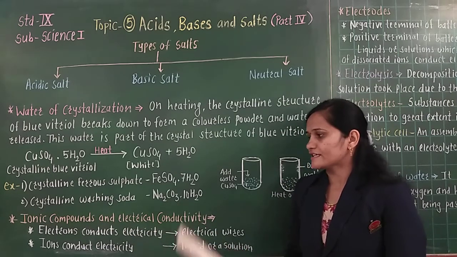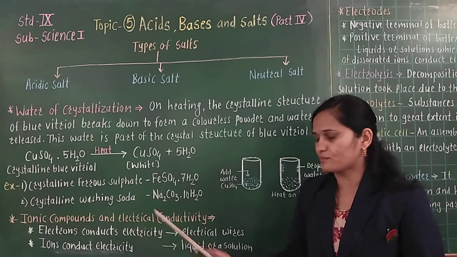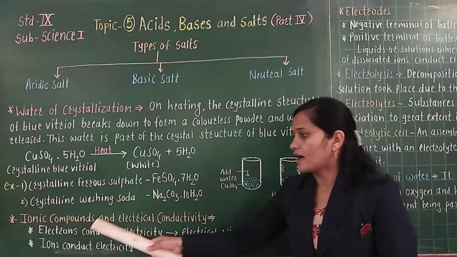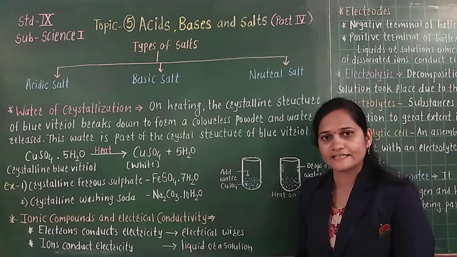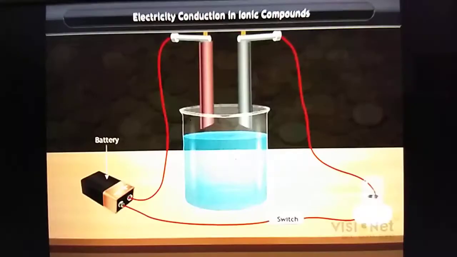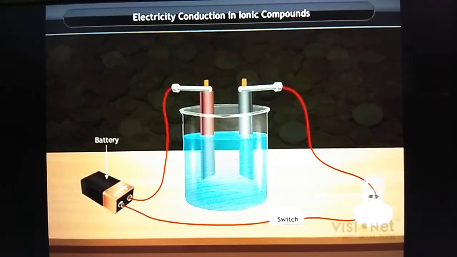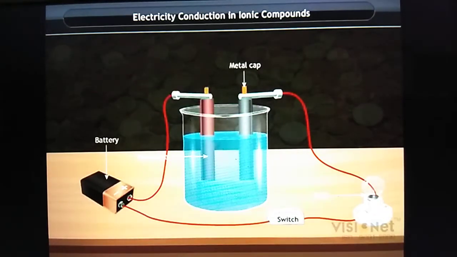Before starting the details about this point, we will see one small experiment related to ionic compounds and electrical conductivity. Let us see that experiment. Make a circuit as shown here, insert the electrodes and add sodium chloride. Switch on and observe.